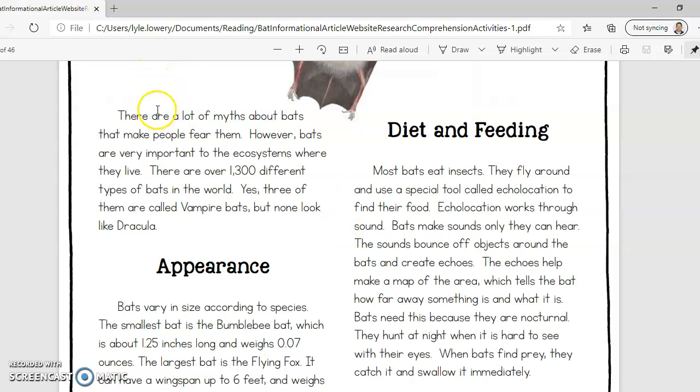So, there are a lot of myths about bats. They make people fear them. However, bats are very important to the ecosystems where they live. There are over 1,300 different types of bats in the world. Yes, 3 of them are called vampire bats, but none of them look like Dracula. Ha ha ha.